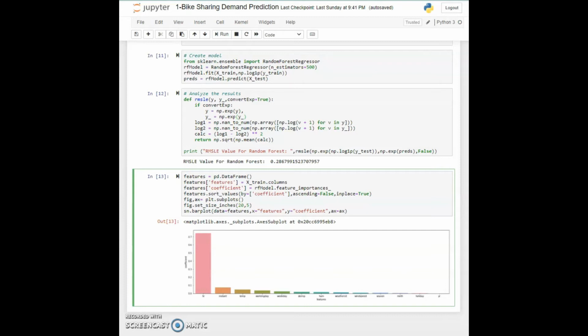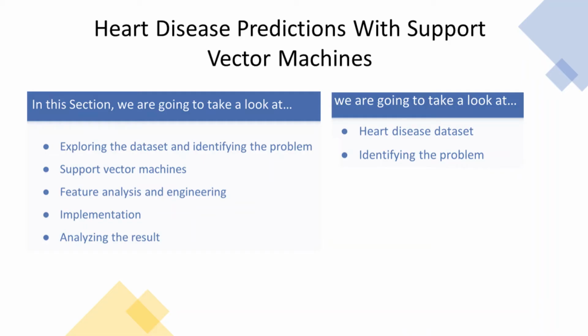Next, we are going to do some classification and we are going to talk about heart disease predictions, and for that we will be using support vector machines. So in this section, we will see how to make heart disease predictions with support vector machines.